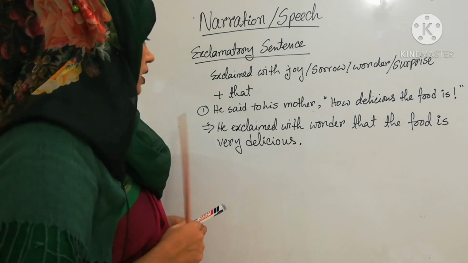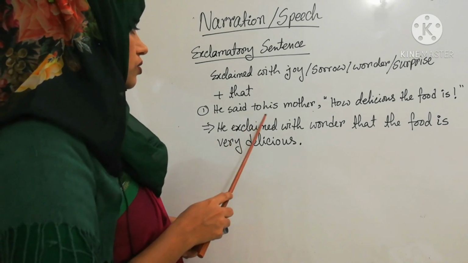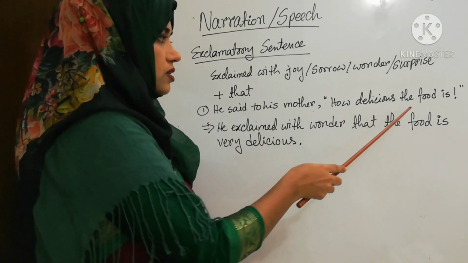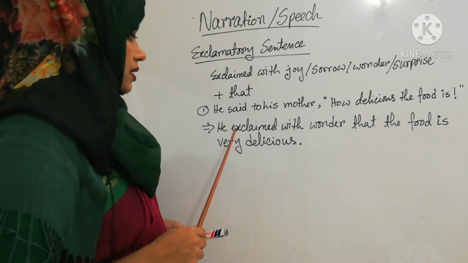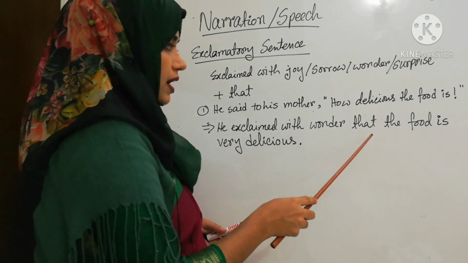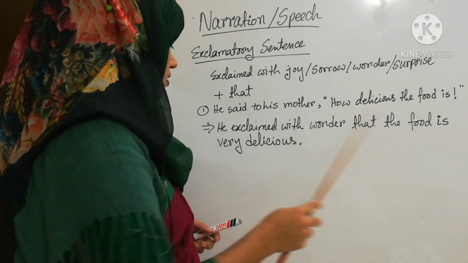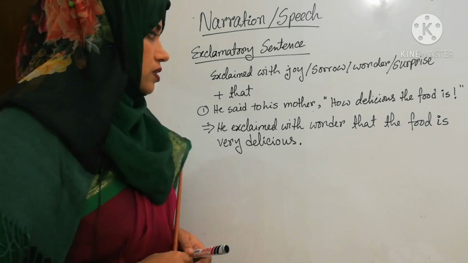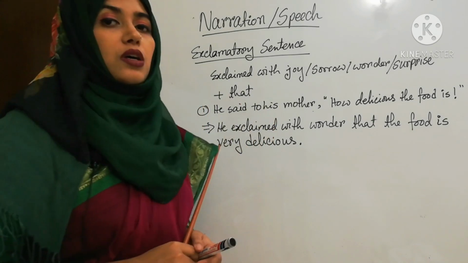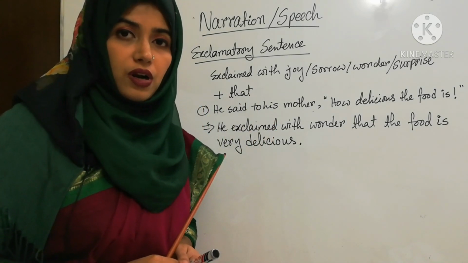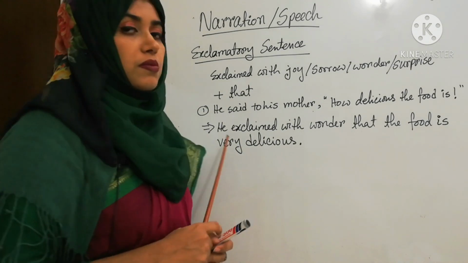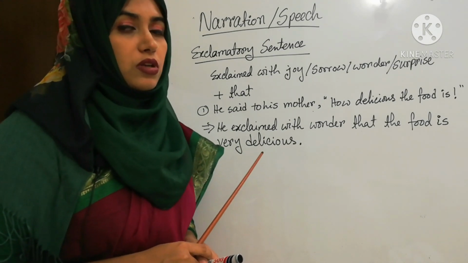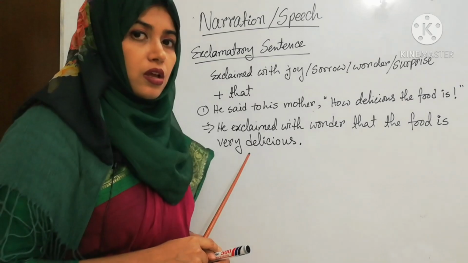Okay, see the example. He said to his mother, how delicious the food is. He exclaimed with wonder that the food is very delicious. So you don't need to use the object of the reporting verb. Remember it. In case of exclamatory sentence, you don't need to use the object before that.